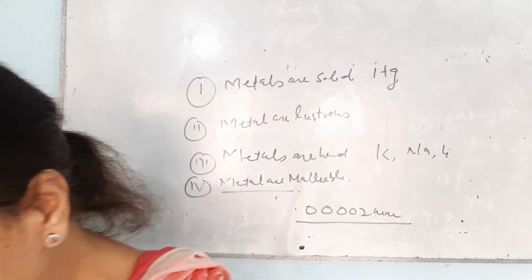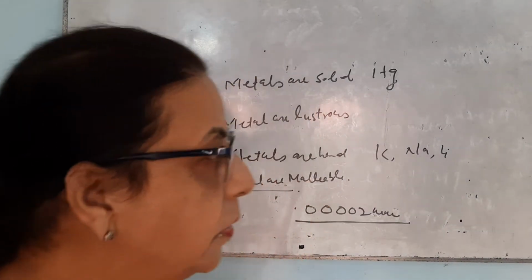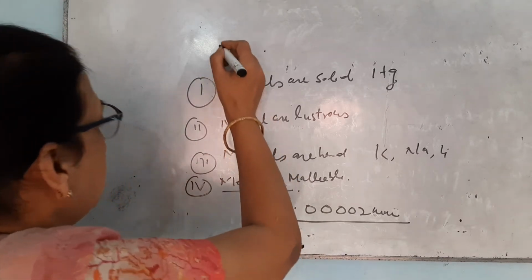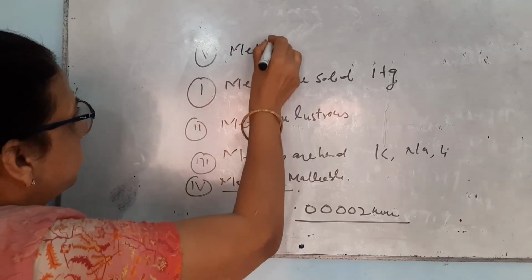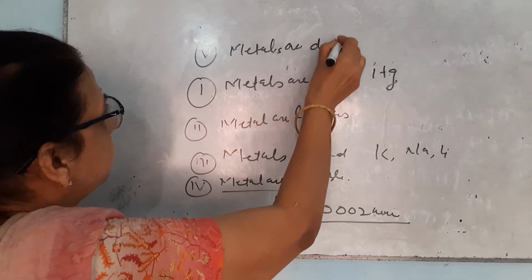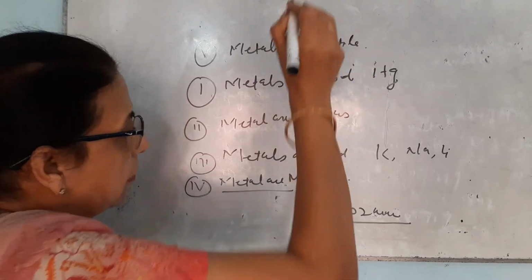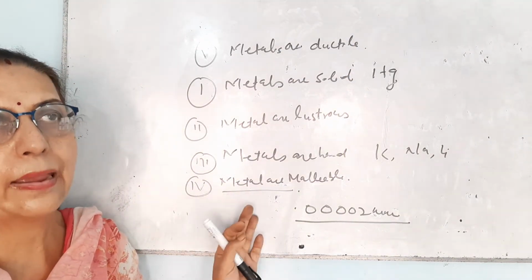The next property is that metals are ductile. This is the fifth property. That means metals can be drawn into wires.